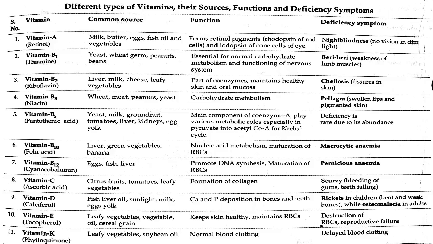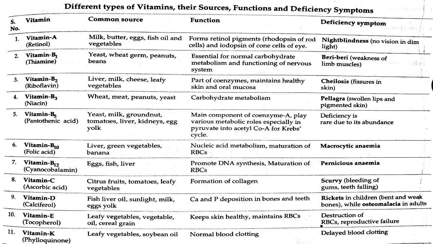Sixth one, vitamin B10, that is folic acid. Its common sources are liver, green vegetables, banana. Its function is nucleic acid metabolism and maturation of RBCs. Deficiency of vitamin B10 gives macrocytic anemia.